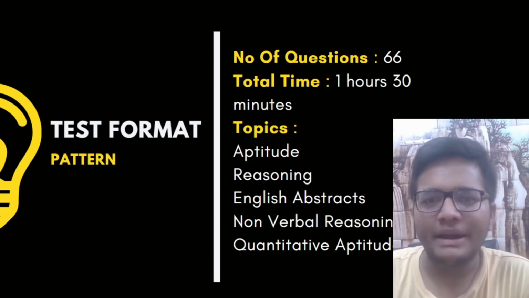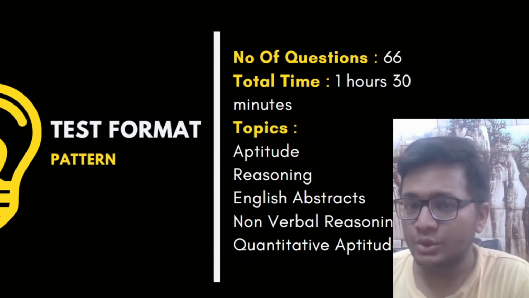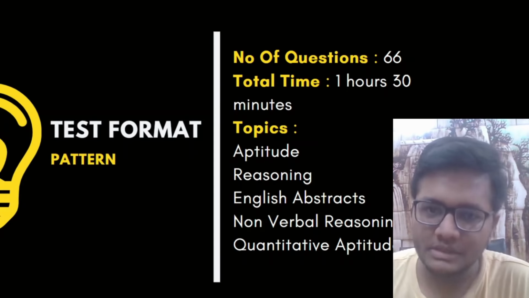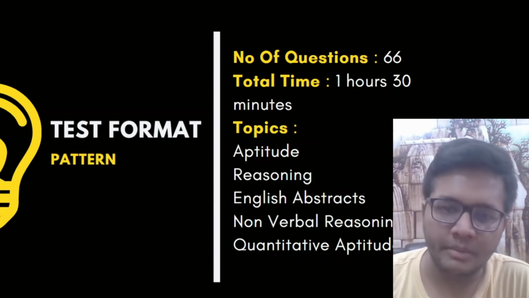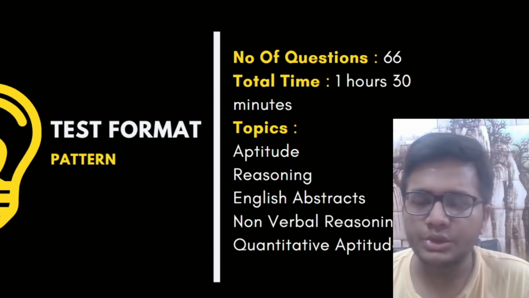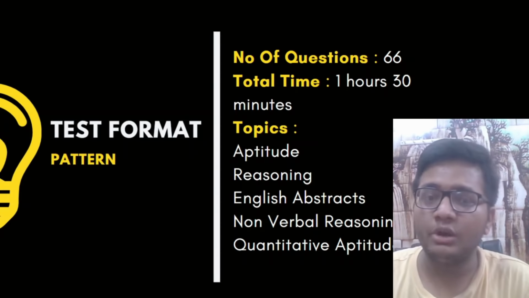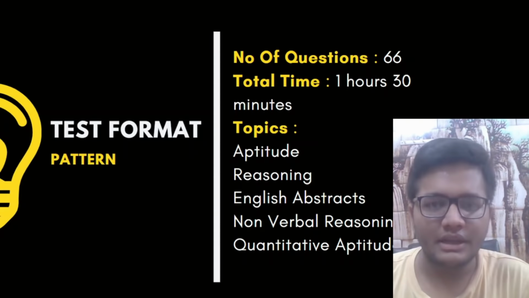So the test format is something like you will be getting 66 questions and you have to solve it in 1 hour 30 minutes. Topics that you can expect in this test is aptitude, your reasoning, your English abstracts, your non-verbal reasoning and quantitative aptitude. All questions will be in multiple choice format and you'll have to solve them in the given time.